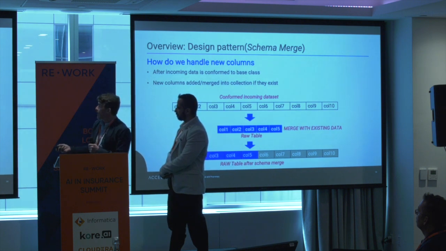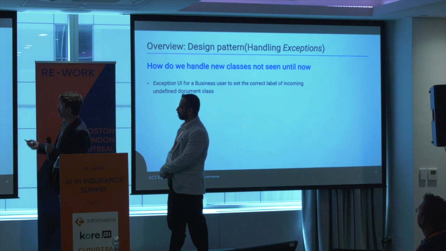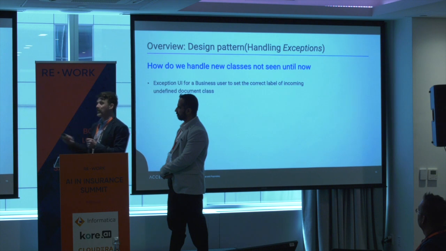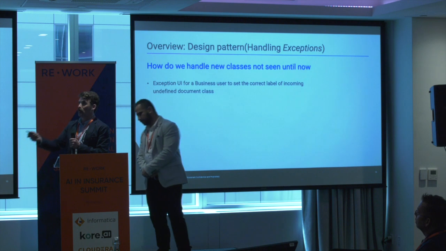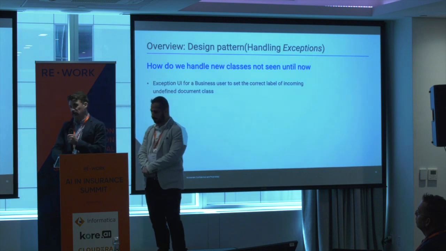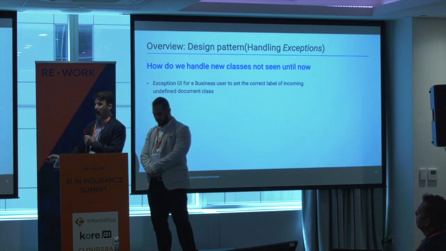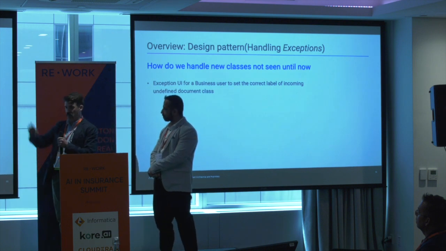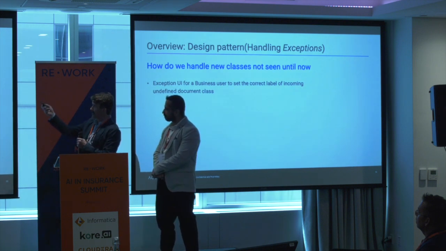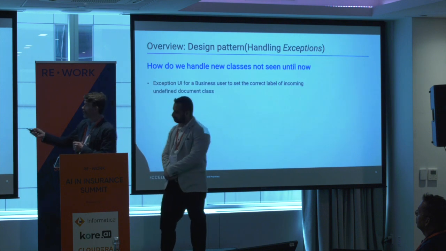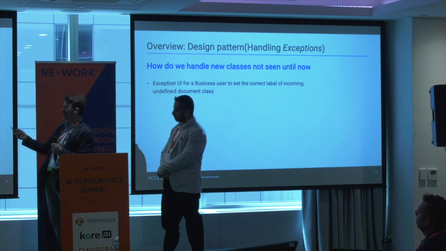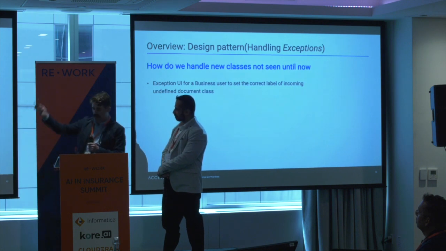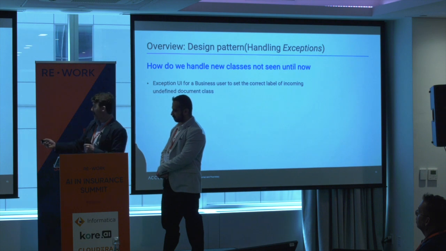And then the next piece is how do we deal with outliers, with classes that we don't see? So a file comes in, we classify it, and it either comes with a low threshold or we misclassify it and it comes through, and we do not merge that data because we don't want to undermine our data stores. So we have a few fail safes in if it slips through. But essentially, our business process is human in the loop. We have an exception UI for the business user to correct the label of incoming undefined document classes, and then we send that through, they relabel it, and we retrain on that.